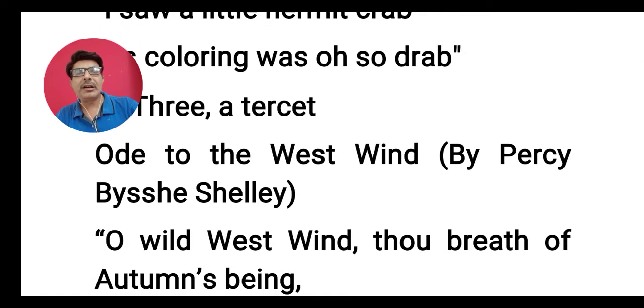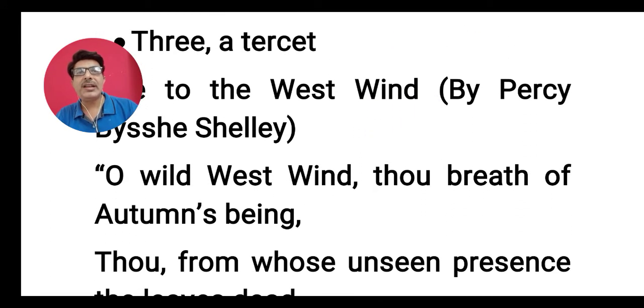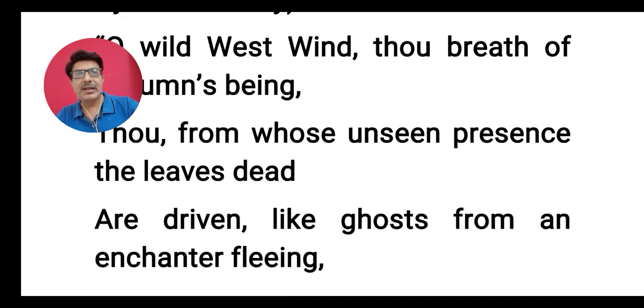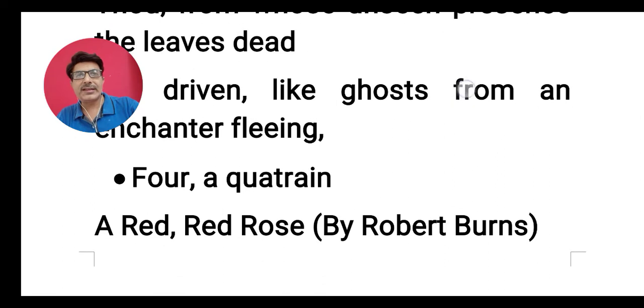If it is a stanza of 3 lines, it is known as a tercet. Again, on the screen, one example, a poem written by the romantic poet P.B. Shelley is given to you here. This stanza is made of 3 lines, right? So it is known as a tercet.